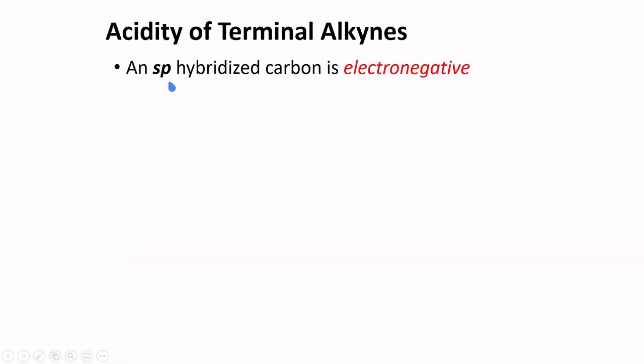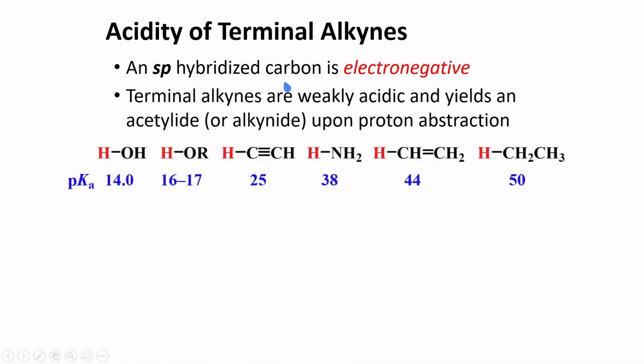The sp hybridized carbon is electronegative, and with this, the terminal alkynes are weakly acidic and yield an acetylide or alkynide upon proton abstraction. The pKa of acetylene or ethyne is about 25, and if you have a strong base, it is possible to remove this proton.